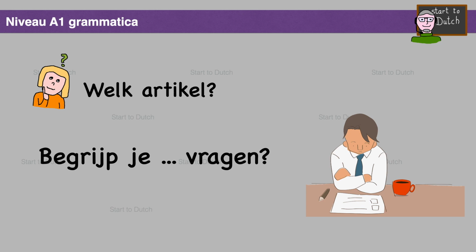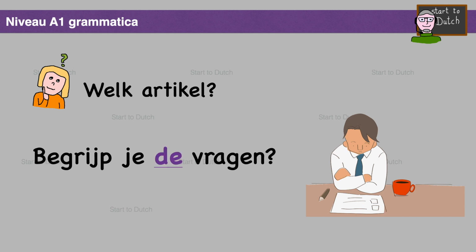Begrijp je vragen? Welk artikel? Begrijp jij de vragen? Do you understand the questions? This concerns specific questions, namely the questions of the exam that the student is taking now. So here it is definite article, pluralis, so de. Begrijp jij de vragen?